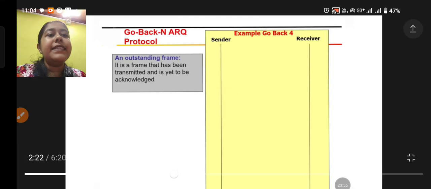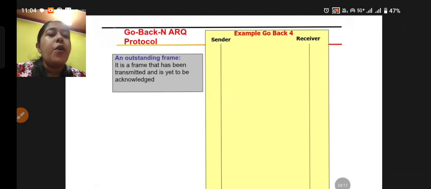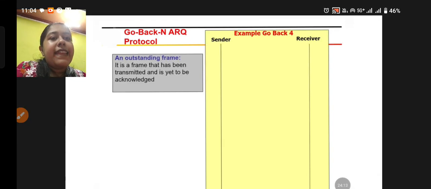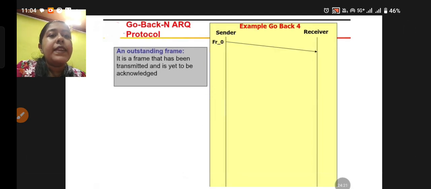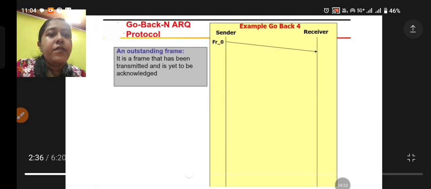Now here you can see an animation which will give you a clear understanding. An outstanding frame is a frame that has been transmitted and is yet to be acknowledged. First of all, you can see the sender and receiver here. Frame number 0 is being sent. After frame number 0 has been sent, obviously no acknowledgement will be received yet.